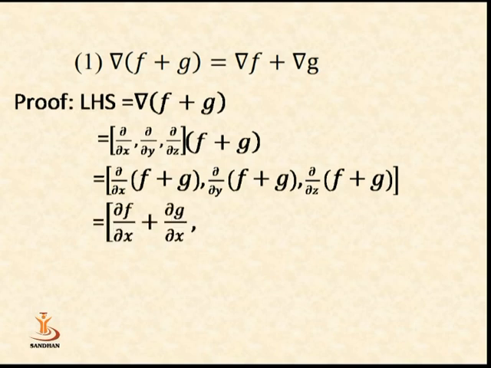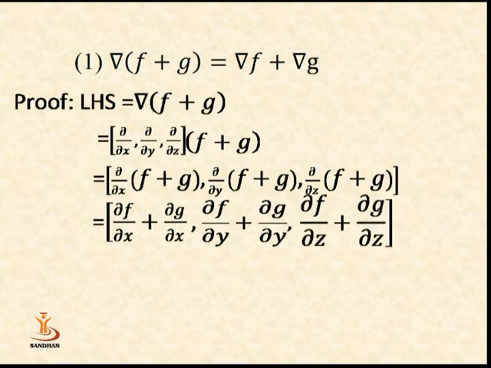Similarly, we apply the rule for differentiation with respect to y, and we get del f upon del y plus del g upon del y. And applying the rule with respect to z, we get del f upon del z plus del g upon del z.